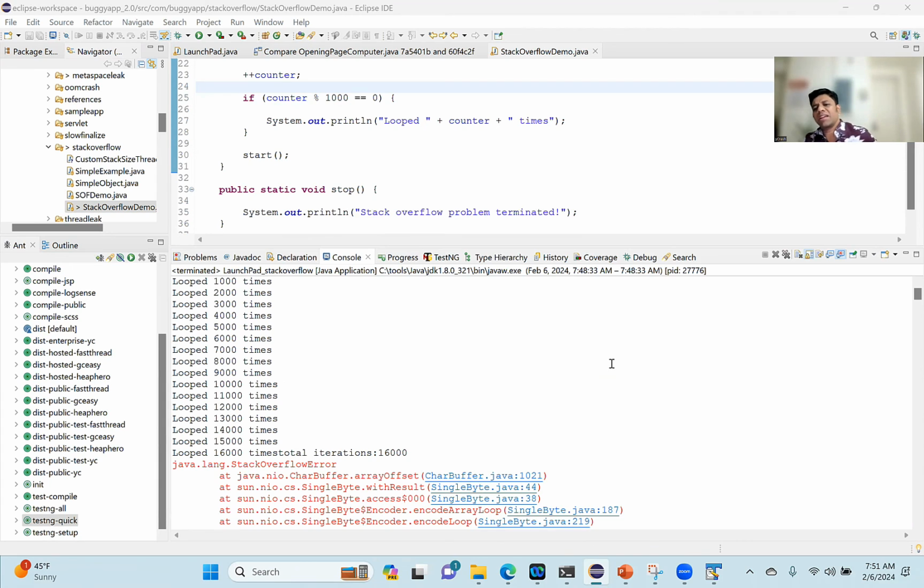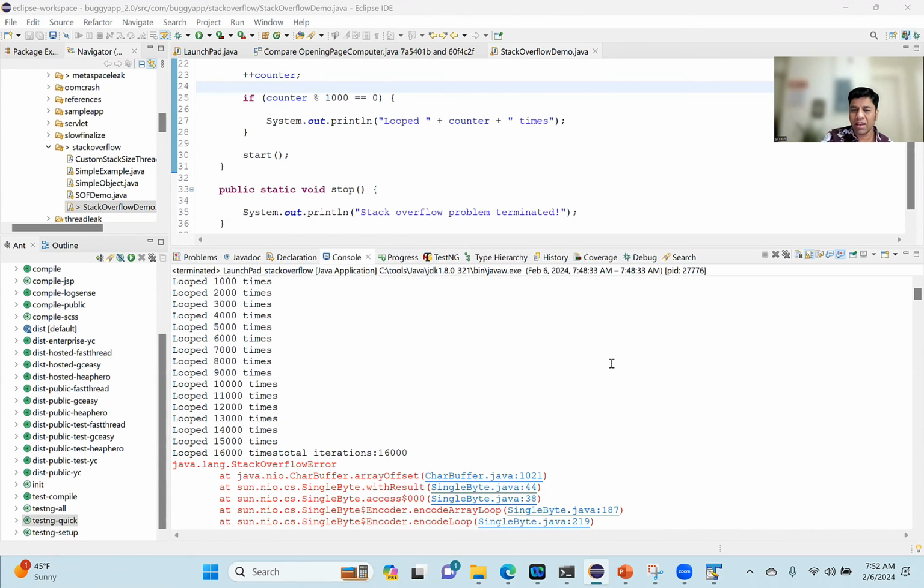Do we need any recommended size? If you ask me what is a recommended size, once again it depends on the application. If some applications have very nested structures and a lot of recursion, you may have to allocate more. But typically, 512 kilobytes is good enough for most applications. That would be my recommendation.